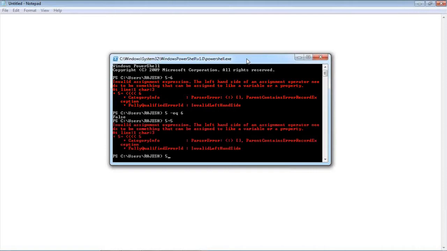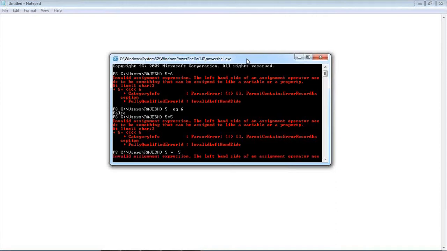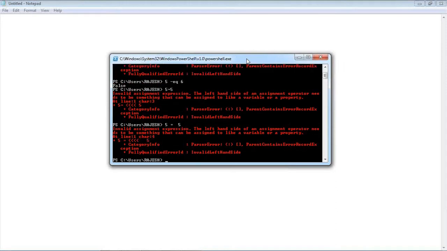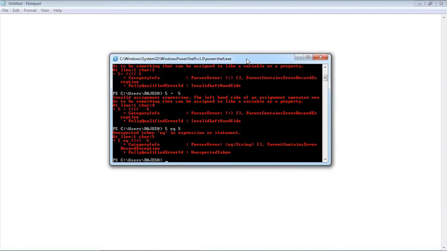See, these are the operators. This is for equal to, this is for not equal to, this is for less than. You need the hyphen. Hit the up arrow so that you don't have to type again.